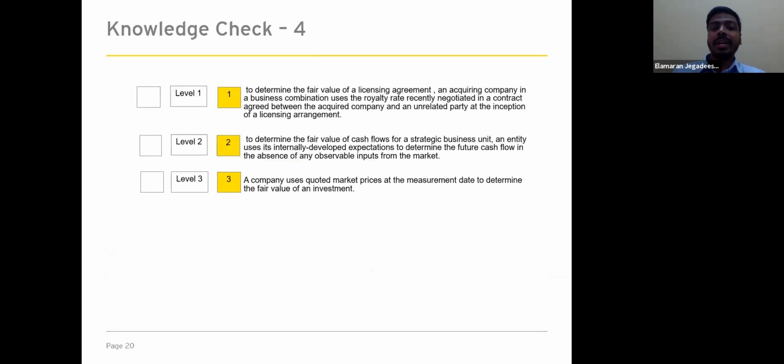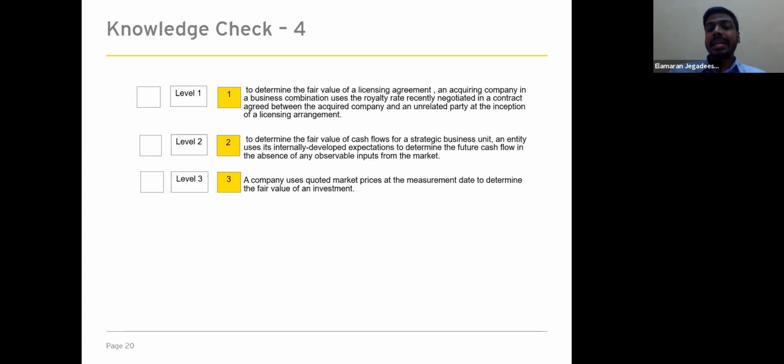So we'll do a quick knowledge check on our understanding of the fair value hierarchy. Here we have given 3 inputs, and we need to identify whether it's a level 1 input, a level 2 input, or a level 3 input. So if you look at the first input, to determine the fair value of the licensing agreement, an acquiring company in a business combination uses the royalty rate recently negotiated in a contract agreed between the acquired company and an unrelated party at the inception of the license agreement.